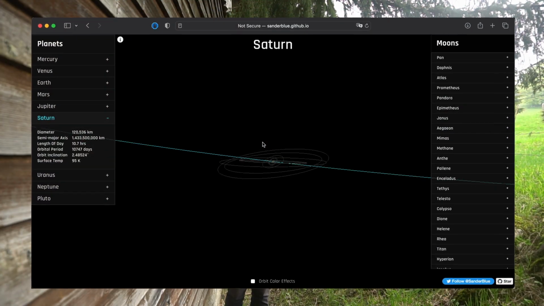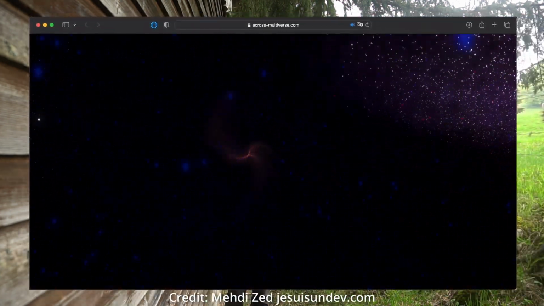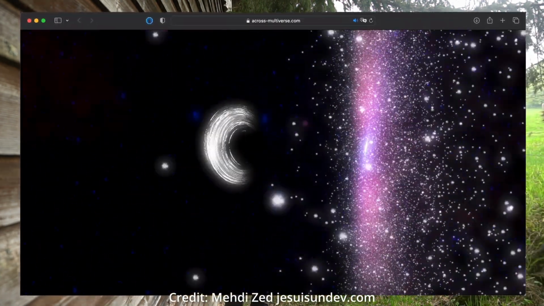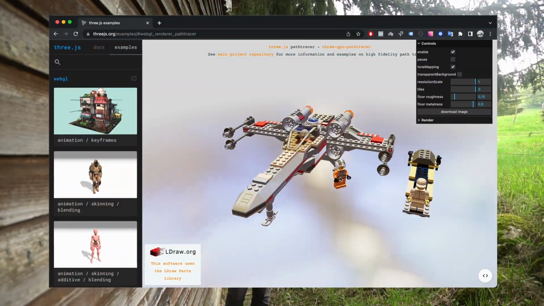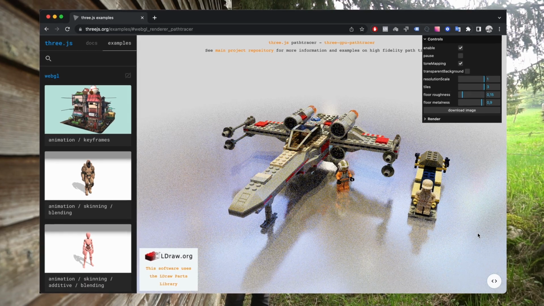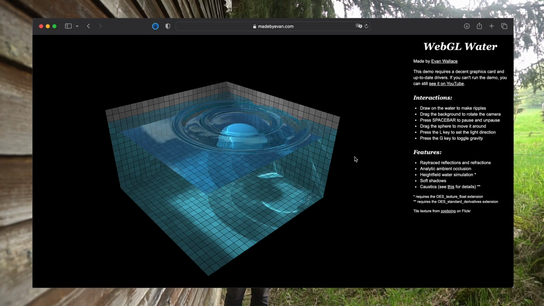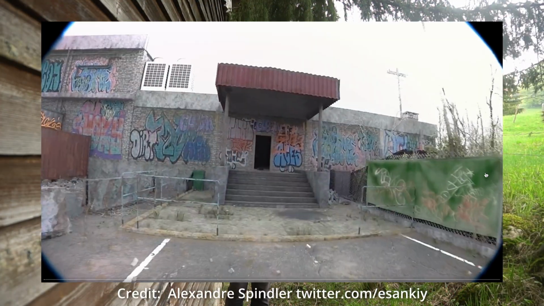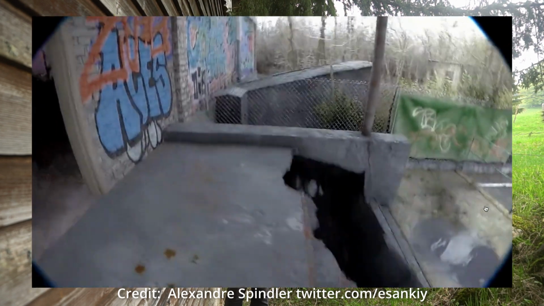And here is the solar system to scale with Three.js. And here is an infinite procedurally generated universe built with WebGL. And here is how JavaScript can simulate physics. And this is a photorealistic 3D scene that uses raytracing right in the browser. And here is a photorealistic WebGL physics simulation of water. And here is a hyperrealistic 3D game built by Alexandre Spindler in 2023. It does not use JavaScript.